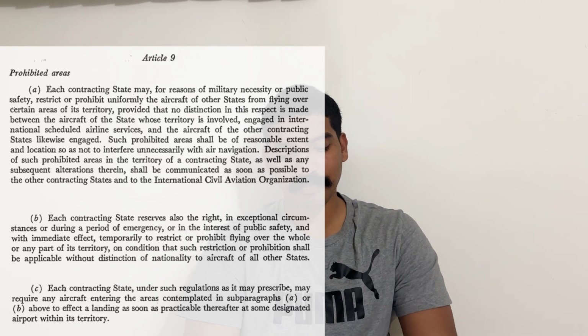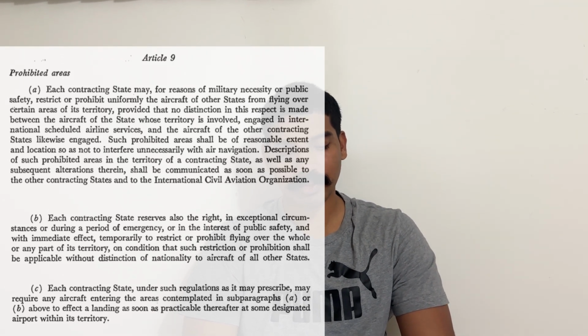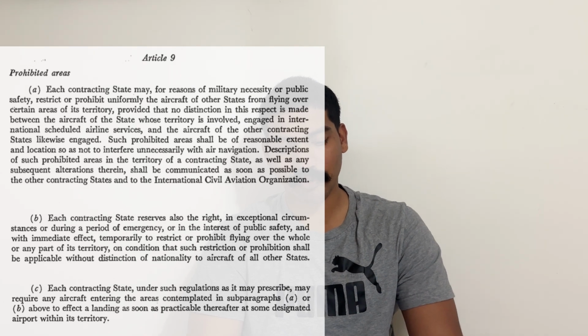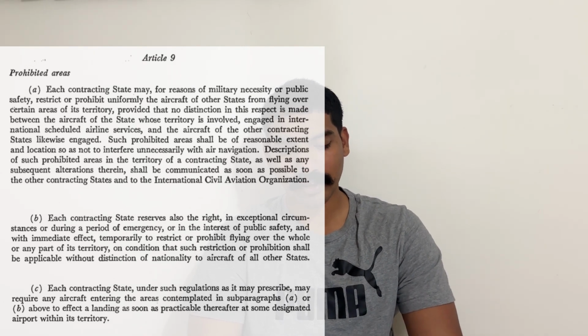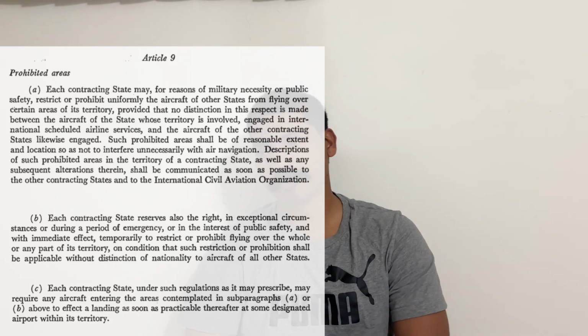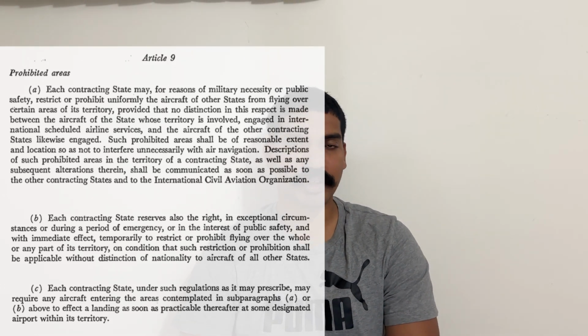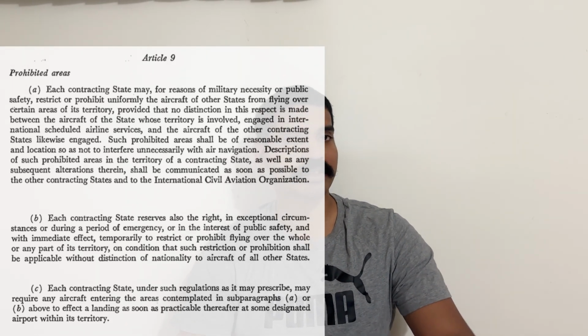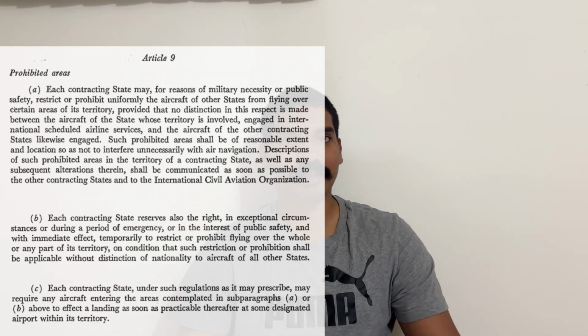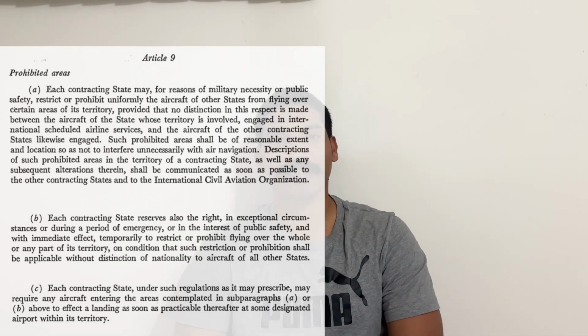Article 9, prohibited areas. Each contracting state may, for reasons of military necessity or public safety, restrict or prohibit uniformly the aircraft of other states flying over certain areas of its territory. So India has a few prohibited areas. It is mentioned on the DGCA website, and other countries have theirs too.